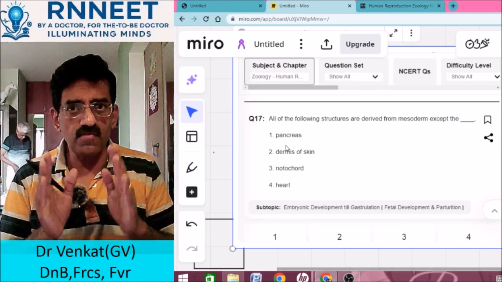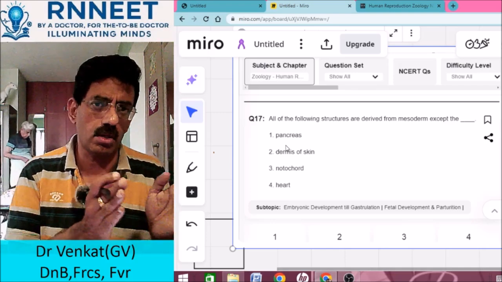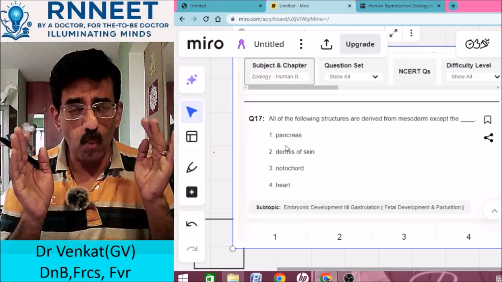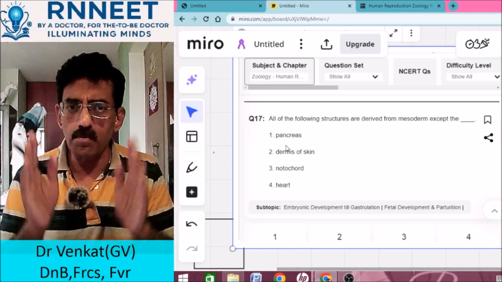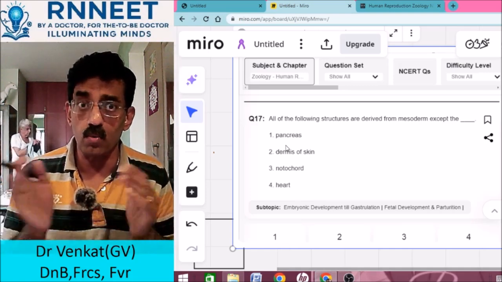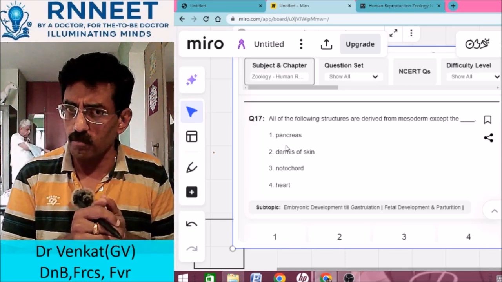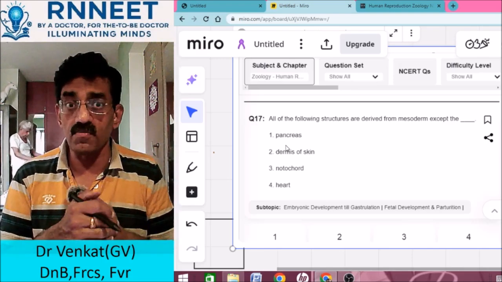We're going to put out a lovely chart. This is a very lovely chart in Arihant publication, and I'm going to put that up in the shorts, wherein you're going to see a complete division of what is formed by the ectoderm, what is formed by the mesoderm, and what is formed by the endoderm. So it's a very important chart. Please look into that. It will be very helpful.